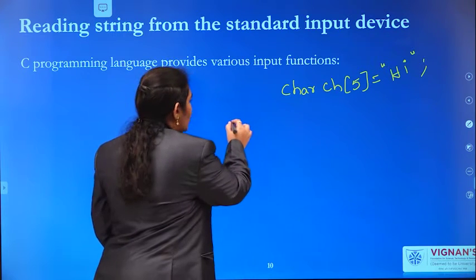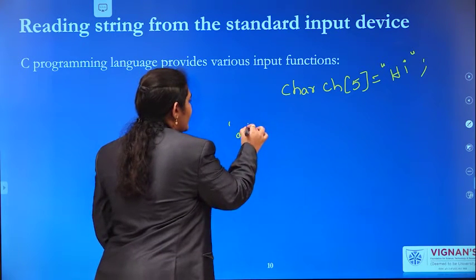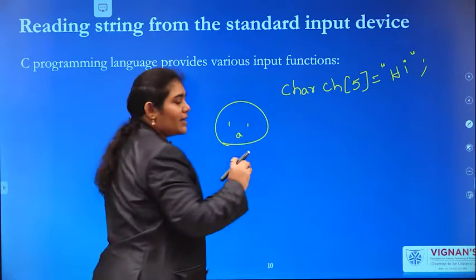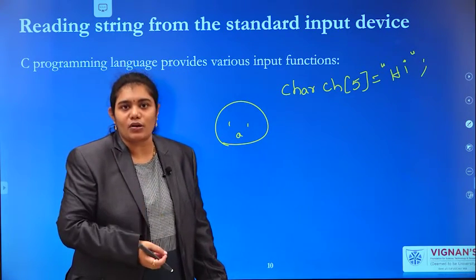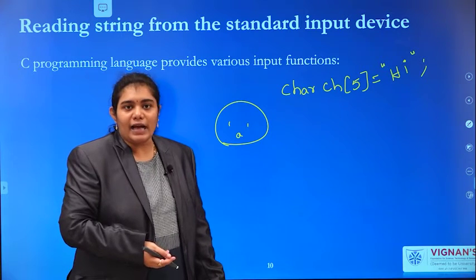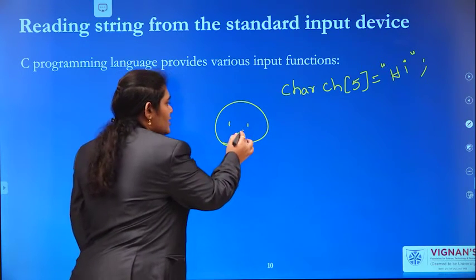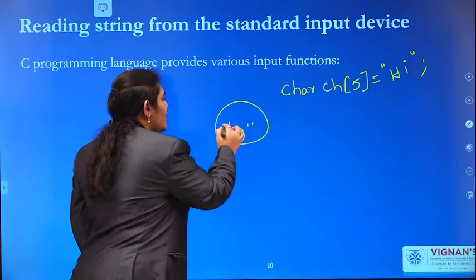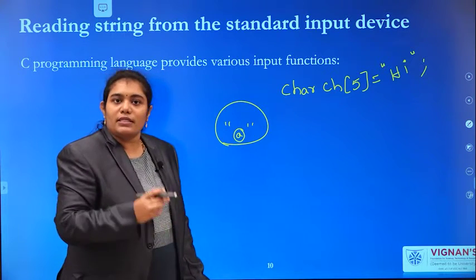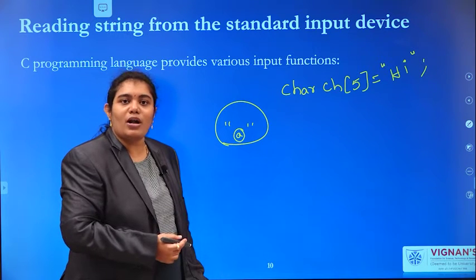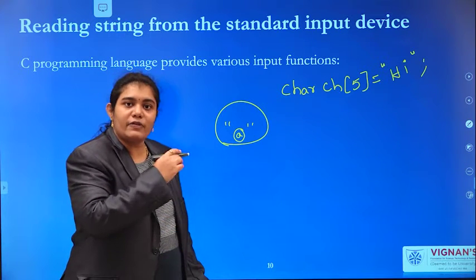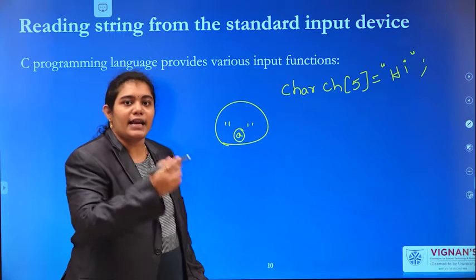If you enclose any character within single quotes, it is nothing but a simple character. If you enclose the same character within double quotes, then it is called a string. What is the difference between a character array and a string?